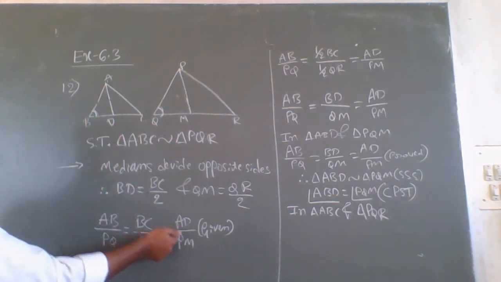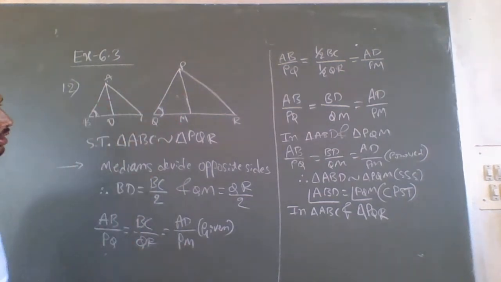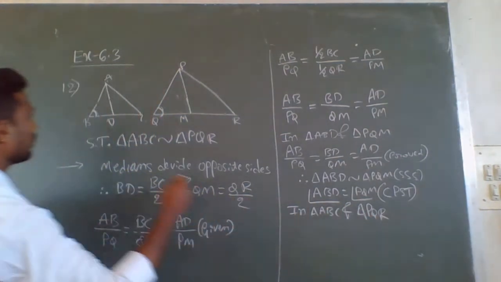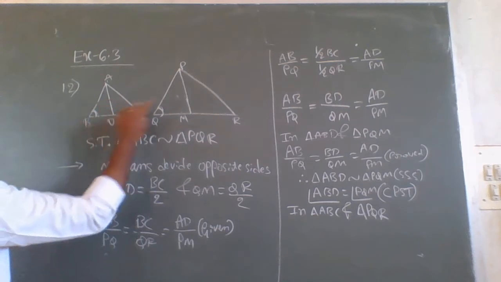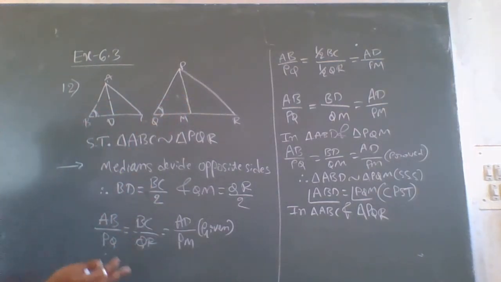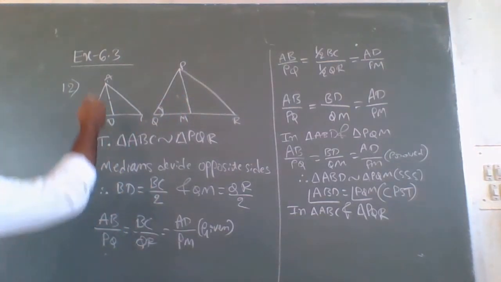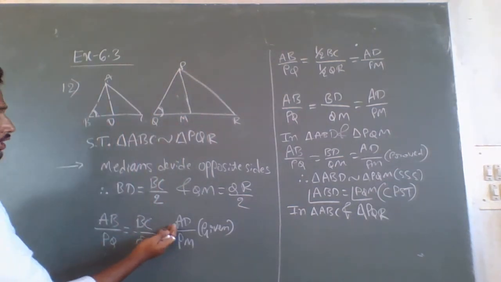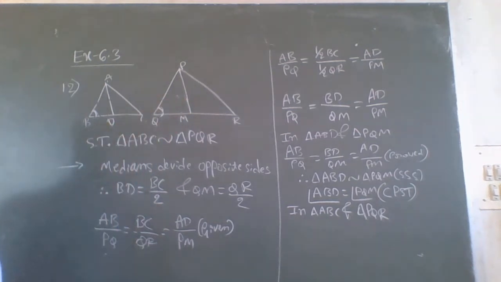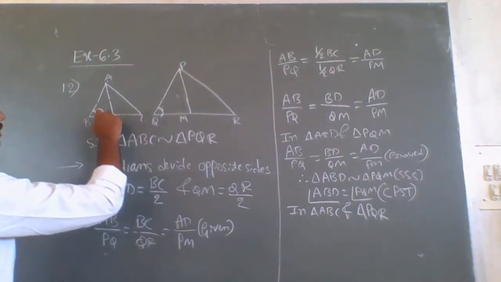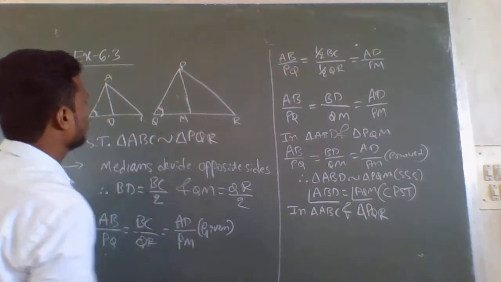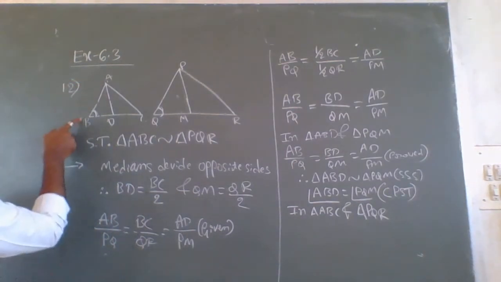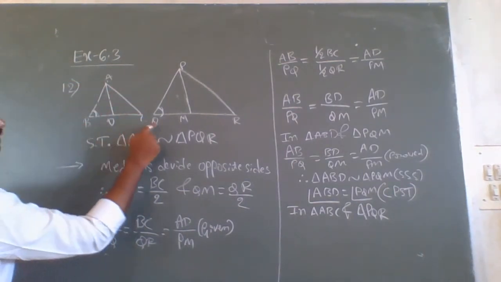Again they have given AD by PM, the two medians, but we don't want these medians to prove ABC and PQR are similar, because AD and PM are not sides of triangles ABC and PQR. Therefore, we will not consider AD and PM. Now I will only consider AB, PQ and BC, QR.